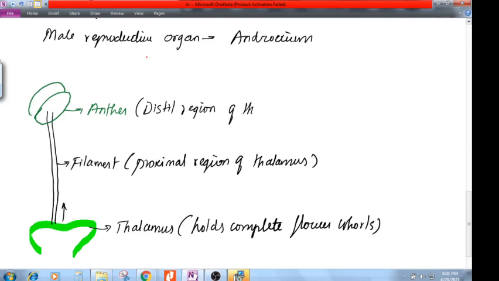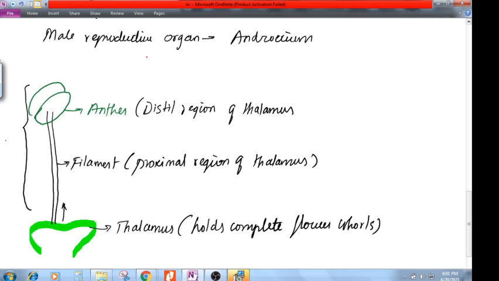Now this anther and filament together is called what? Together it is called the stamen. Usually, what does the anther produce? Pollen grains. It produces pollen.